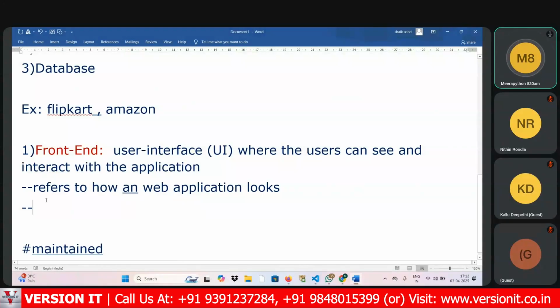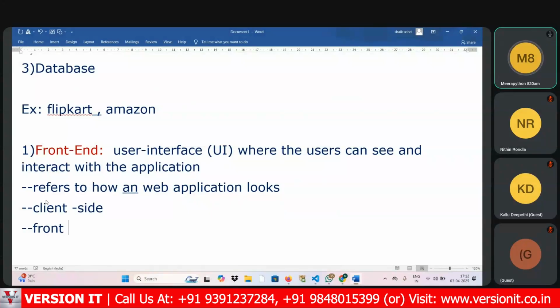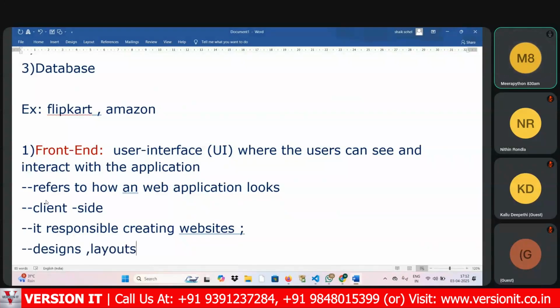This is the point. Front end refers to how a web application looks. You can call it the client side. If you become a front end developer, you are responsible for creating the websites. What designs, layouts, and structure content are there will be created by these front end developers only.